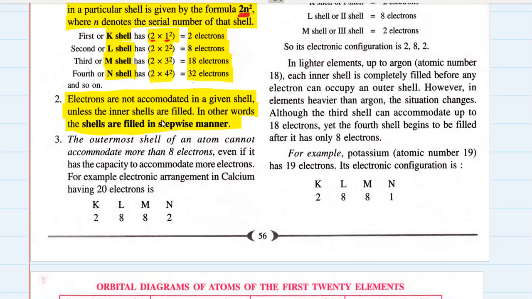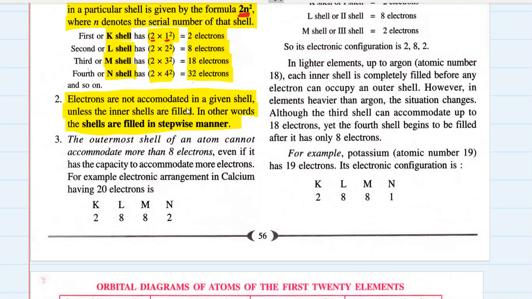Once you start filling a shell, you fill that shell completely first, then you move on to the next shell, and so on. If you are filling the first shell, you have to fill it completely. That means the first shell should have 2 electrons, and only then can the remaining electrons be filled in the second shell, and then the third shell.